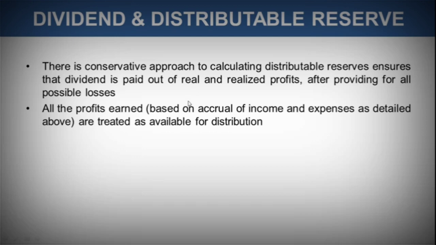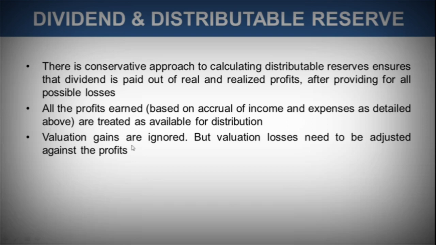to the investors. All the profits earned based on accrual of income and expenses as detailed above are treated as available for distribution. Valuation gains are ignored, but valuation losses need to be adjusted. So the same concept when we are talking about losses, valuation losses need to be adjusted against profit, but valuation gains are ignored because realized gains, realized profits need to be considered for payment of dividend.